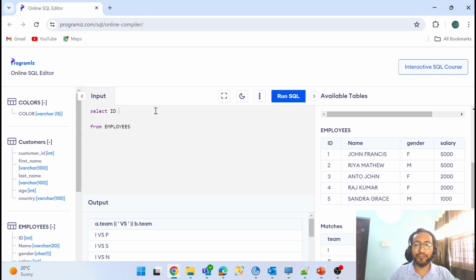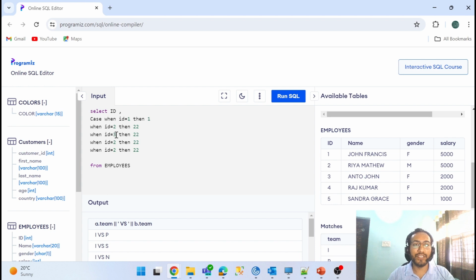So you can use a case statement: case when id equal to 1 then 1, when id equal to 2 then 2 2. You understand? Let me do the same thing for 3, 4 and 5. So for 3, I want to print 3 3 3.